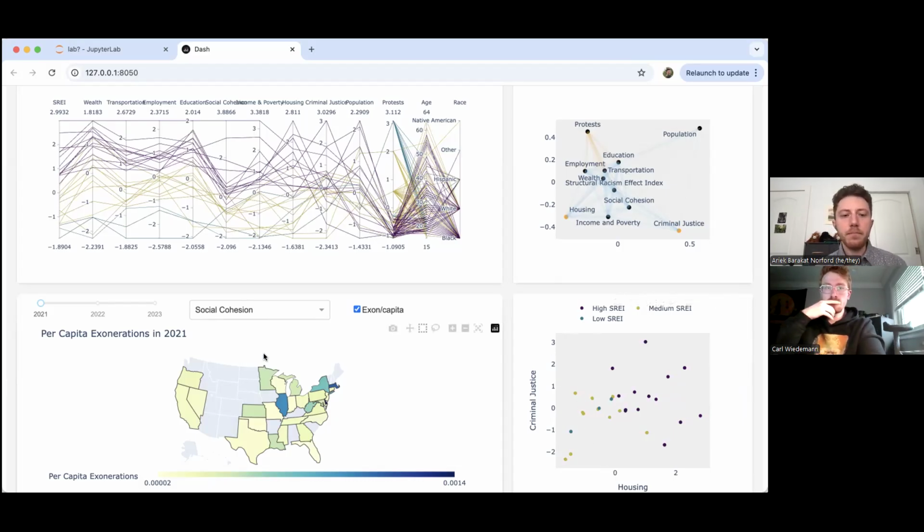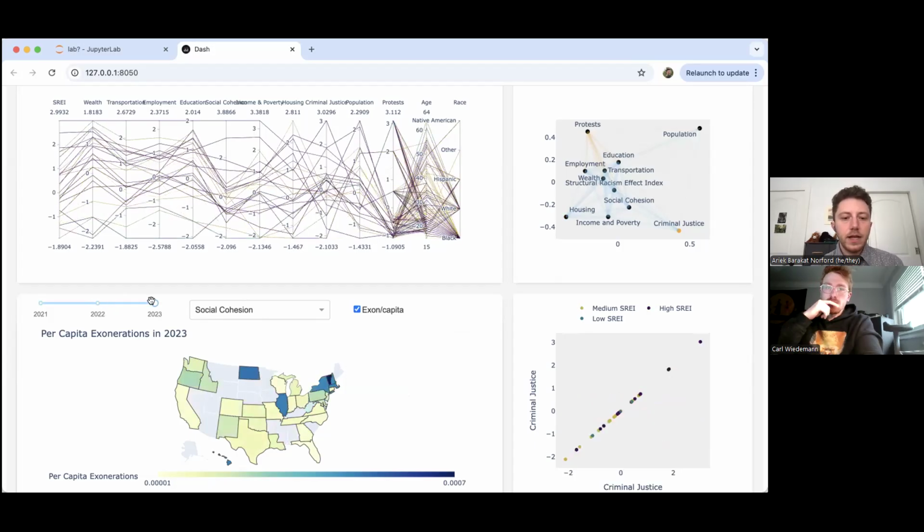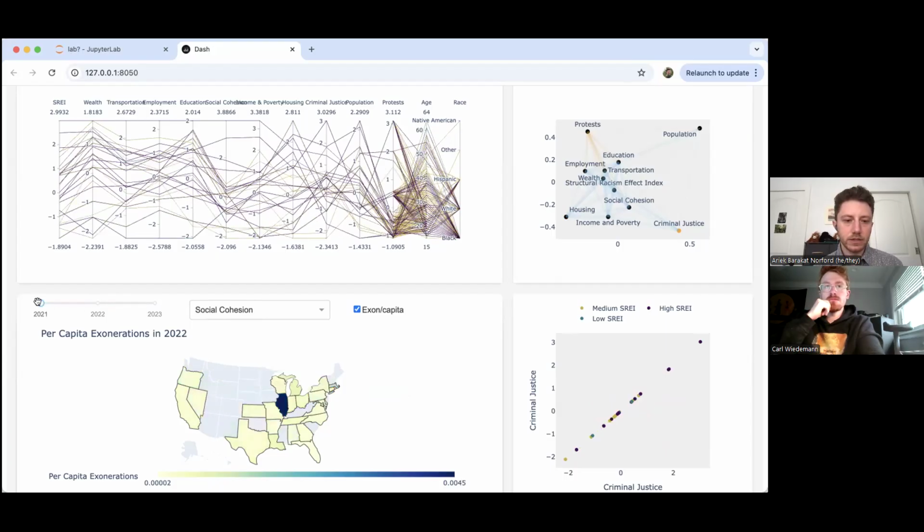Moving over to the map, looking at the number of exonerations per capita regionally, for the 3 years, we notice that Illinois and Massachusetts have the highest number of exonerations per capita over time. And we also notice similar states in the Midwest and some of the southern states have no exonerations for the whole period.